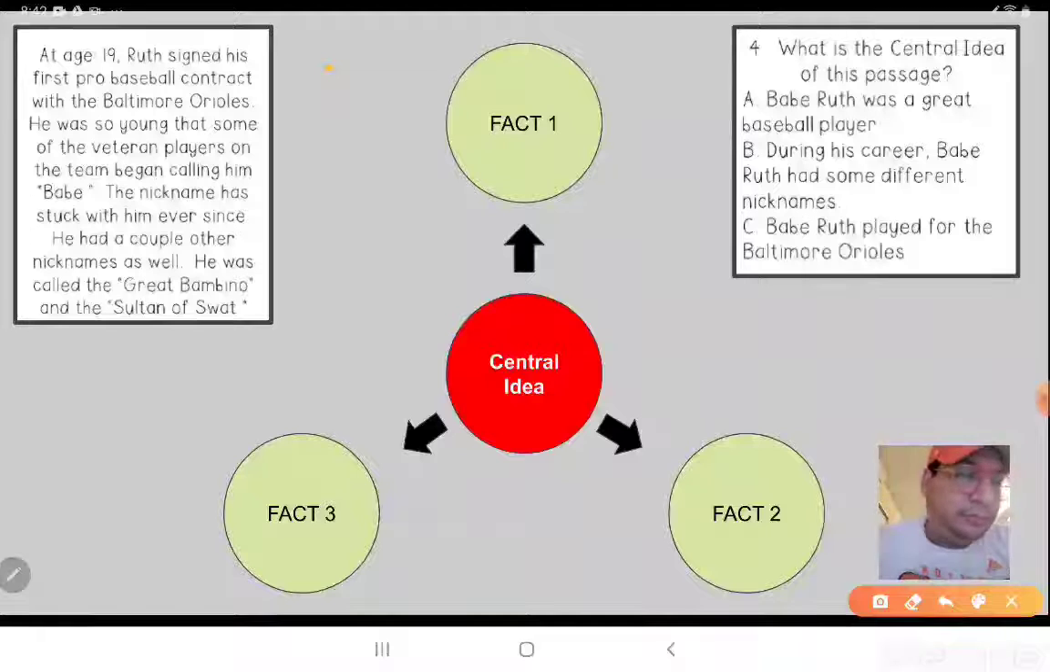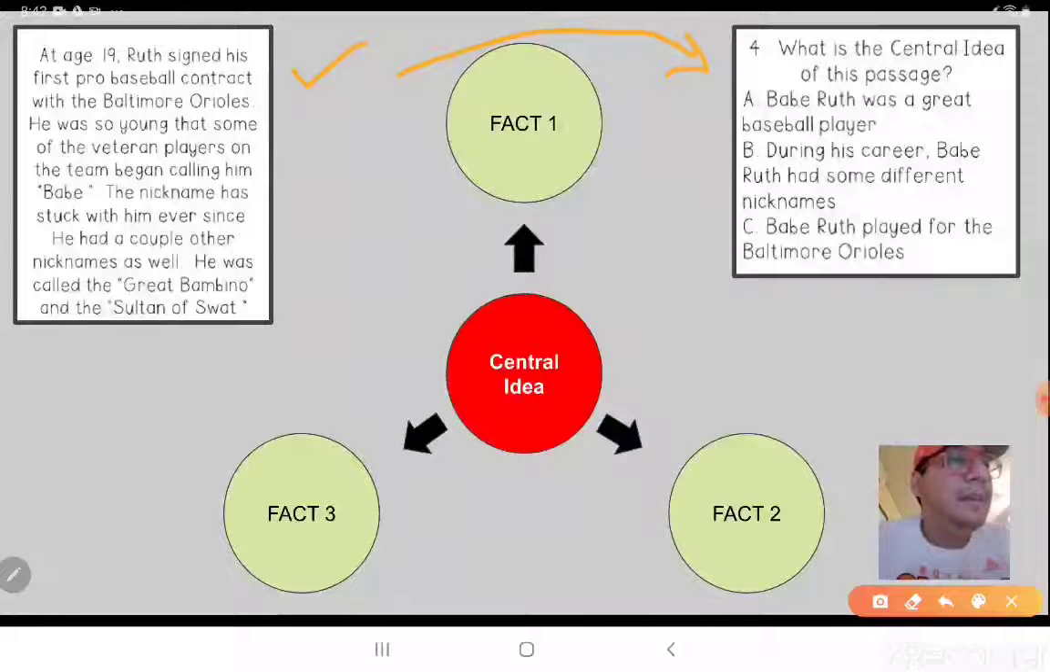So here's a reading, and it was an informative one. So let's go to our question now. Once we read this, we'll go to our question. What is the central idea of this passage?